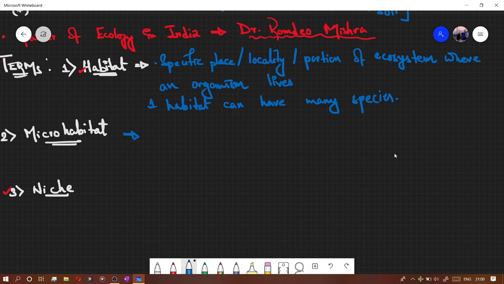What is a microhabitat? Microhabitat is the specific area. You see this? This is a broad term. So it is the specific area in a habitat. I will define. Specific area in a habitat.